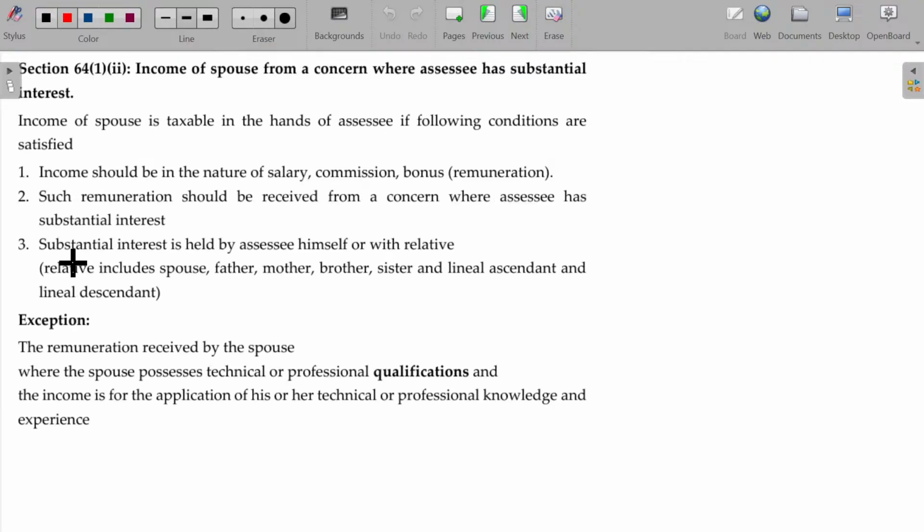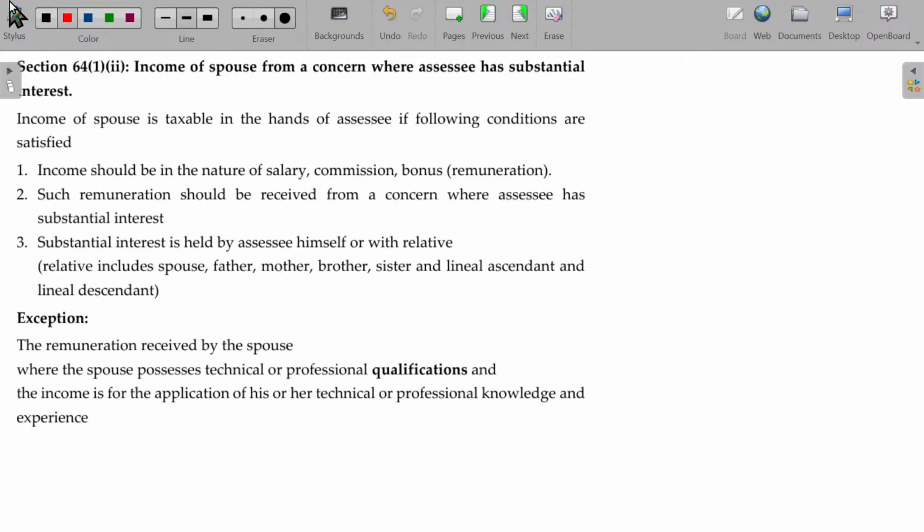Now, substantial interest. What is called substantial interest? Already we studied that holding 20% or more of the PSR or shareholding will be considered as a substantial interest, as a family owned.